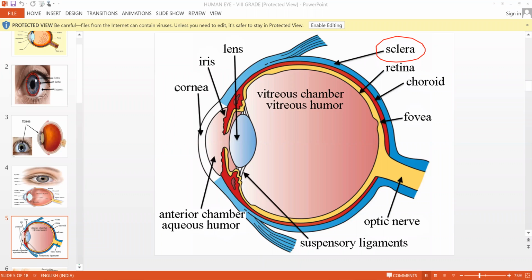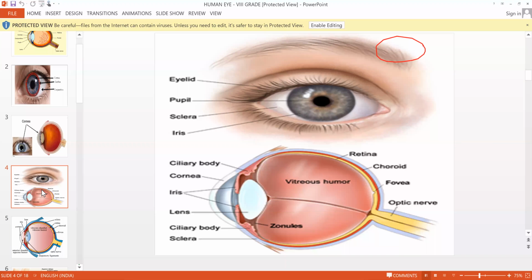Ma'am, why do we get water in our eye? Because tear glands are there, tears are produced. Ma'am, if there are no tear glands, what will happen? Tears are not produced. The eye will not be good.